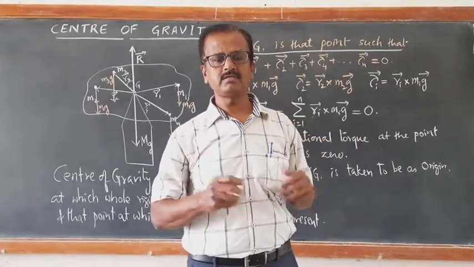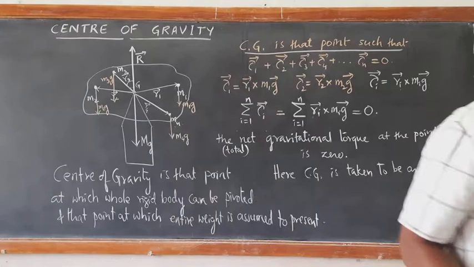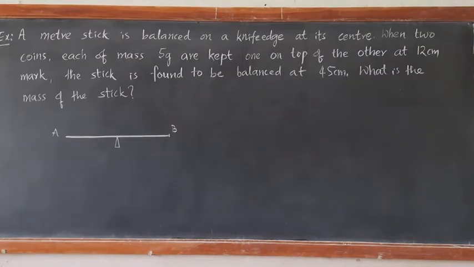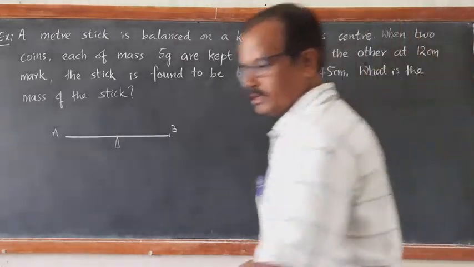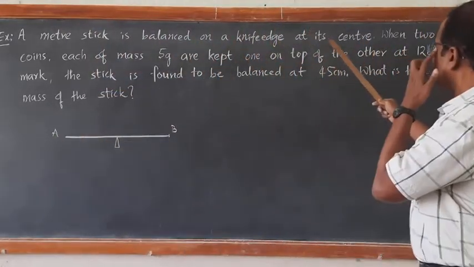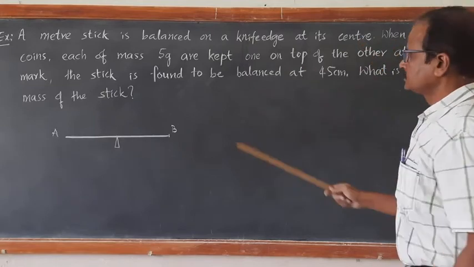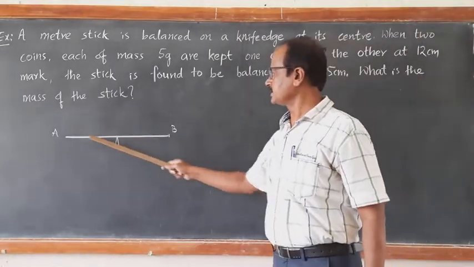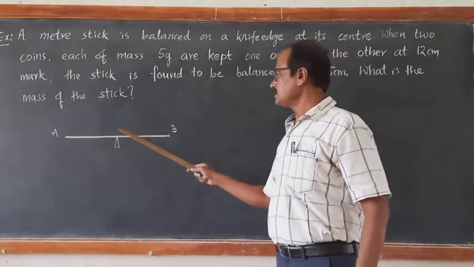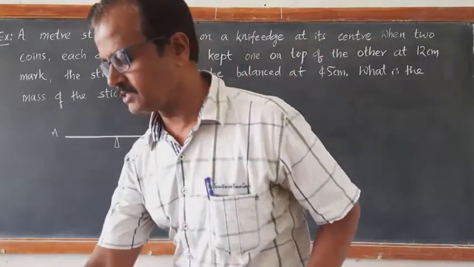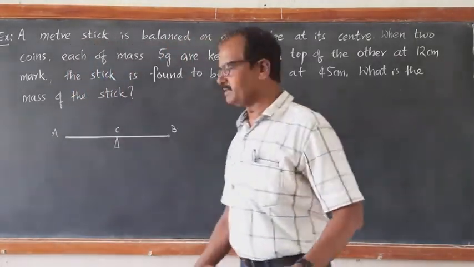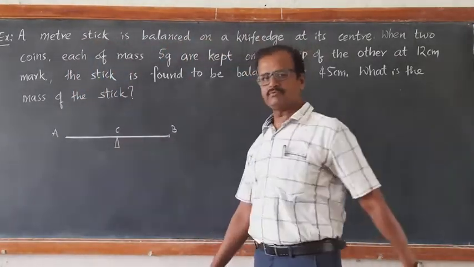Okay. Now let us solve one simple problem. Now look at this problem. A meter stick is balanced on a knife edge at its center. So the center of gravity of the meter stick is exactly balanced at its center. If you mark this center as C, then AC is equal to 50 centimeter, and BC is also equal to 50 centimeter.